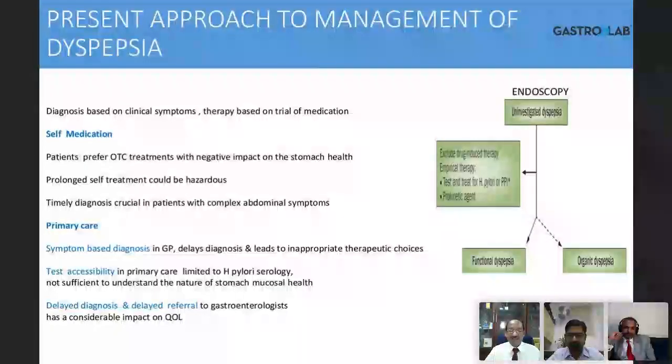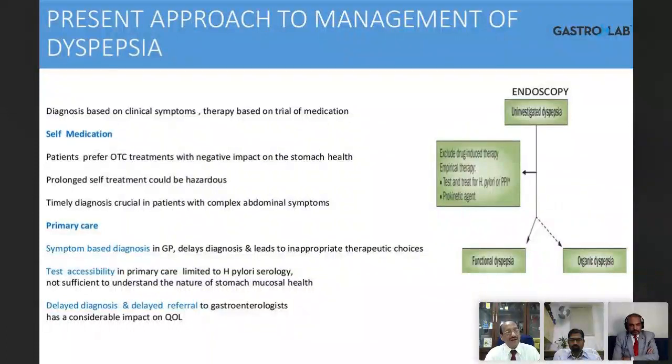But why am I like this? I don't know. Maybe you'll give a letter to the psychiatrist, but the patient will throw it into the garbage and go to another gastroenterologist. So this is what happens. Many times people are dissatisfied with the treatment of dyspepsia, so they self-medicate, they buy drugs over the counter, and this can create a lot of problems, delay the diagnosis, and land them in dangerous, hazardous situations.